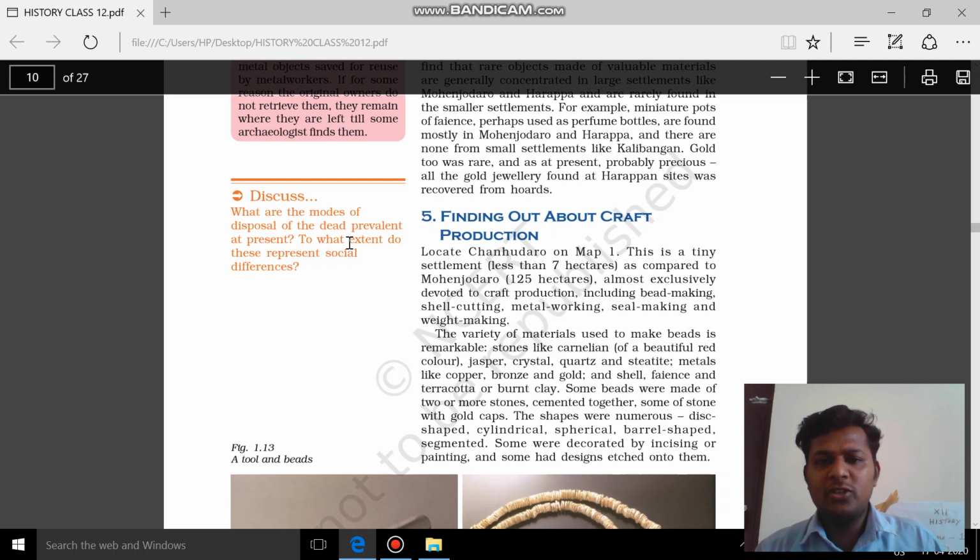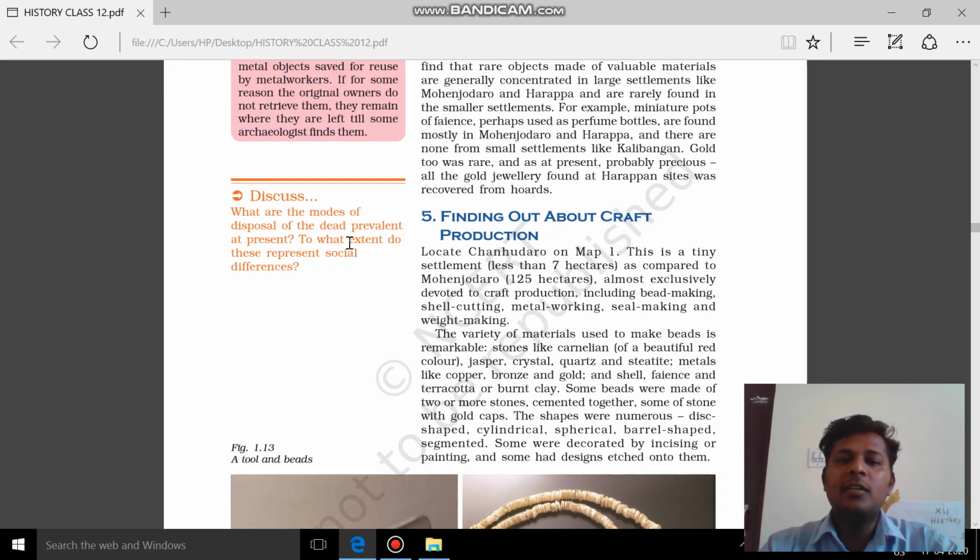We are into the fourth question of the first lesson. We can say the fourth topic. First, we have seen the subsistence strategies. Then we went on to see Mohenjo-daro, a well planned urban city.